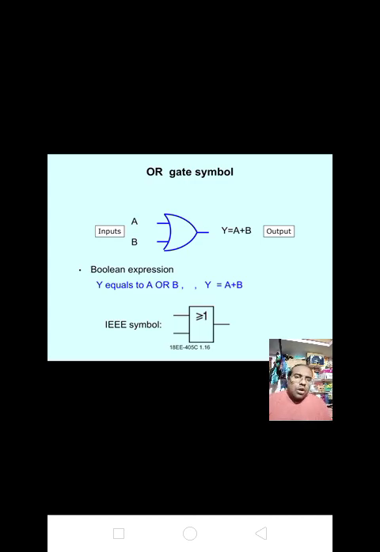Please draw the symbol. Boolean expression Y equals A or B, that is Y equal to A plus B. The IEEE symbol is also given. Two inputs, and the middle symbol has greater than or equal to 1, and a single output. Okay, it is the IEEE symbol, the Institute of Electrical and Electronics Engineers symbol.